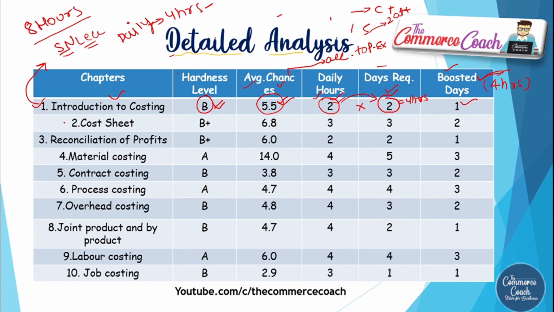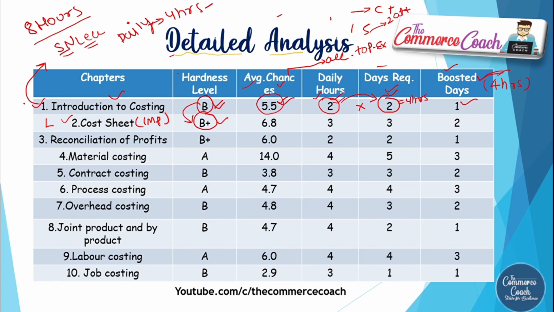Okay, now the second important chapter, cost sheet. See, cost sheet is one of the most important chapters that you have. Not basically most important, you can see these rankings are according to my perspective, how I see the chapters, or how I prepared for them when I was in CMA Inter. When I was preparing for CMA Inter, I found that cost sheet is very important for the examination, but it is not so hard to tackle. That is why I have given it not A but B plus ranking. It is harder than introduction to costing, yes, but if you know the concepts very well, then you can tackle it. Also, lectures are available for this.